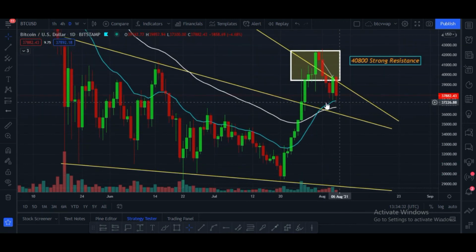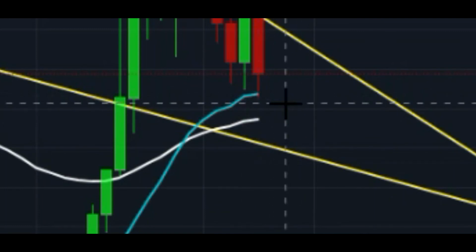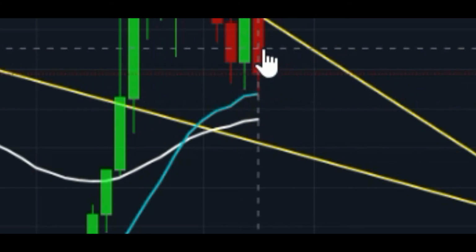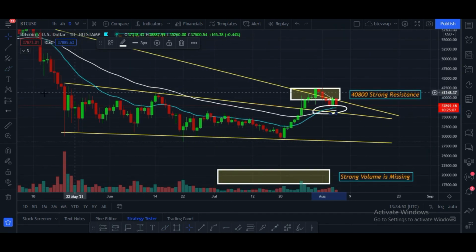Here you can see after touching this 20 daily exponential moving average line, Bitcoin price bounced back. These two lines are still acting like a support for Bitcoin, and I think Bitcoin price has to bounce back from that zone.